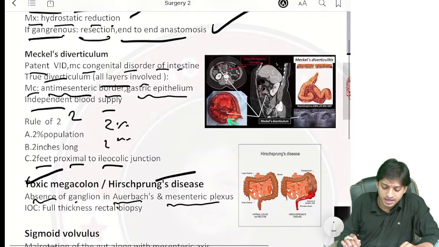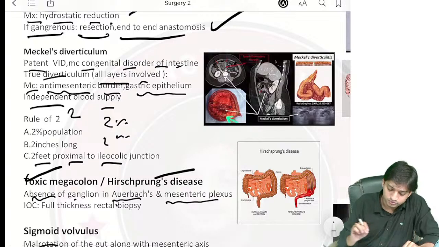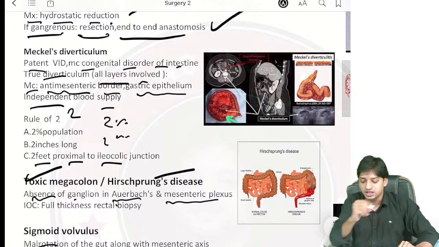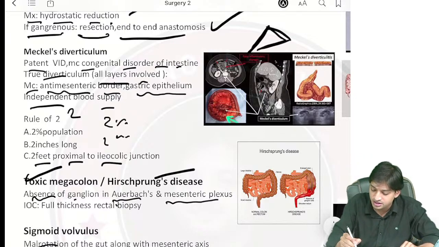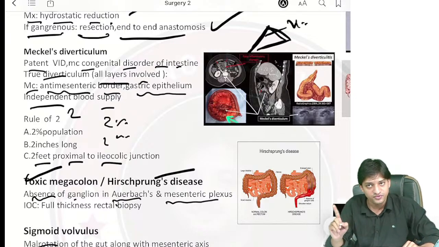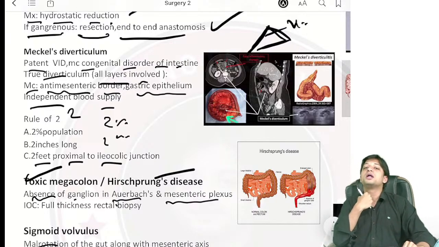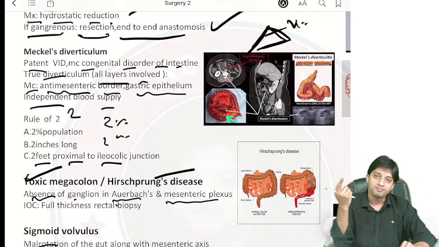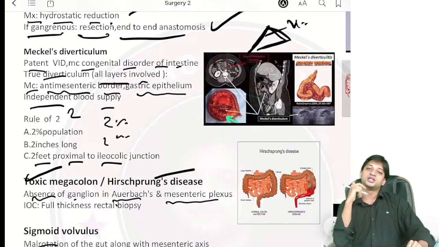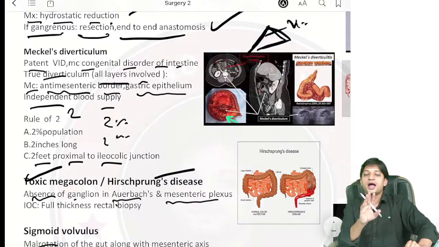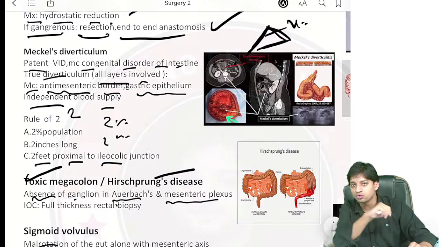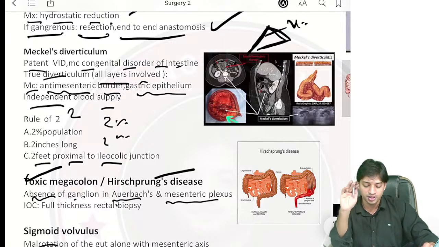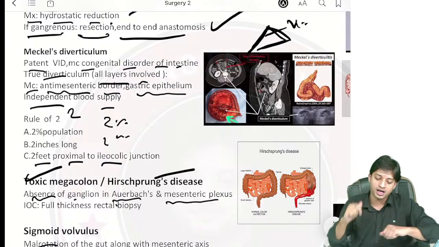Coming to the Meckel's diverticulum. So in Meckel's diverticulum, only true diverticulum. Zenker's we had discussed between the thyropharyngeus muscles and the cricopharyngeus, Killian's dehiscence we had discussed, right? Coming in the midline, but the tip is diverted towards the left lateral. History of bad breath, regurgitation, dysphagia we discussed in Zenker's diverticulum, and it was false diverticulum. Why? Because only two layers were coming. Now Meckel's diverticulum, only example of true diverticulum. All layers are involved, right?